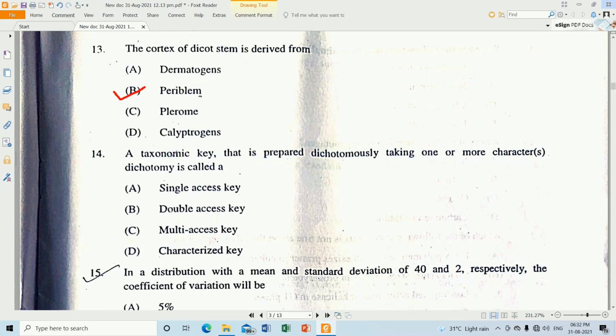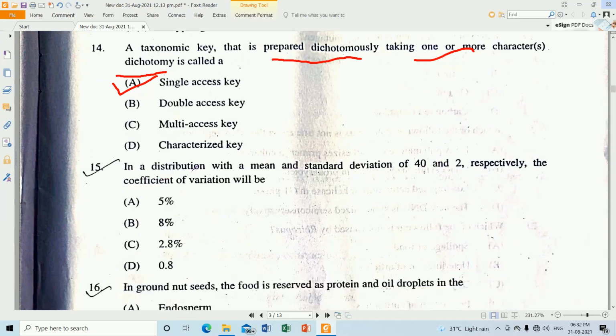Question number 14. A taxonomic key that is prepared dichotomously taking one or more characters. So one or more characters involved in the dichotomy, that will be your single access key. So mostly dichotomy is related to single access key. In the single access key we have the dichotomy.